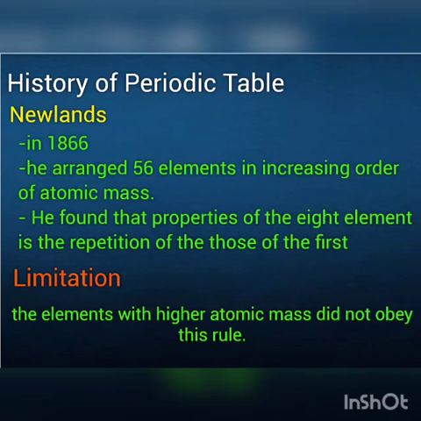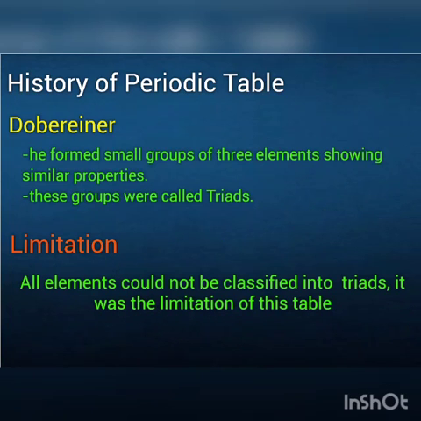Then Dobereiner classified in another way. He formed small groups of three elements showing similar properties. These groups were called triads. All elements could not be classified into triads. It was the limitation of this table.